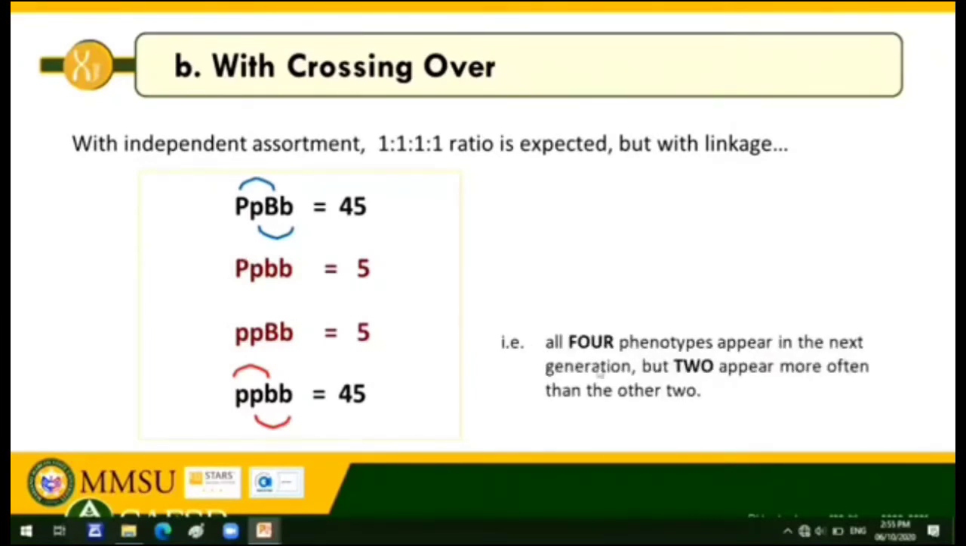So, as a conclusion, all 4 phenotypes appear in the next generation, but 2 appear more often than the other 2. Yun ay with crossing over. So, linkage with crossing over. Okay? Yung 2 appear more often, yun yung, again, I repeat, parental combinations. Yung appear less often, yun yung recombinant.